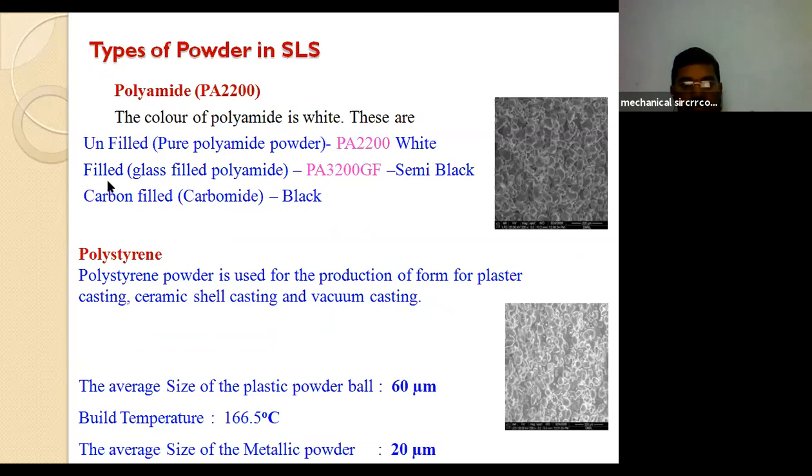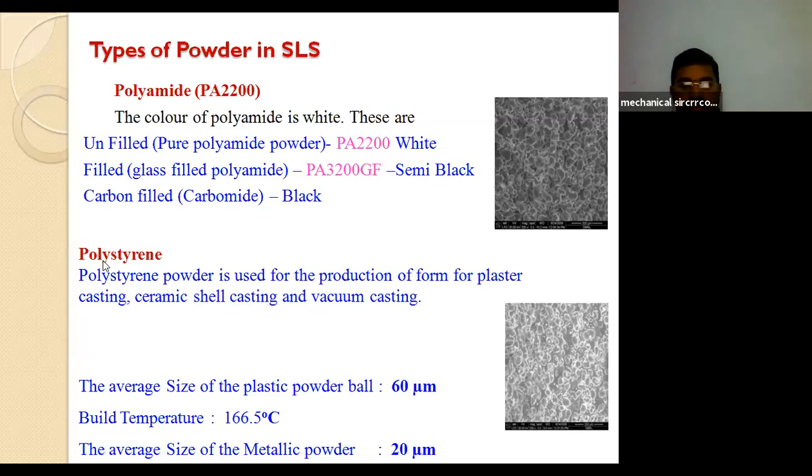Next, glass-filled polyamide, graded as PA 3200GF, is semi-black in color. And carbon filled, the other name is Carbomide, is pure blackish in color.